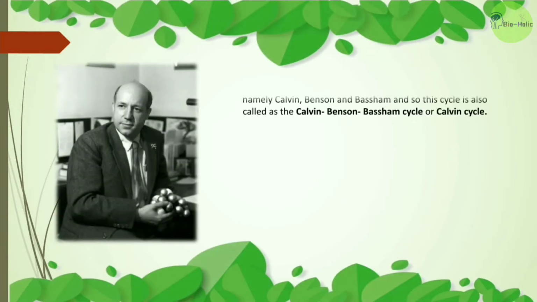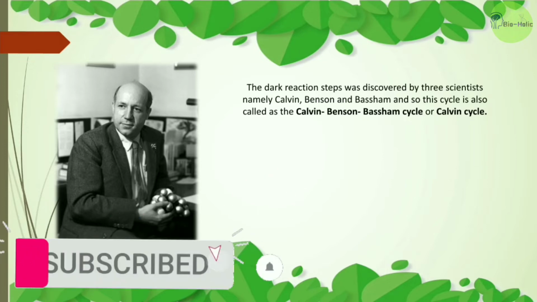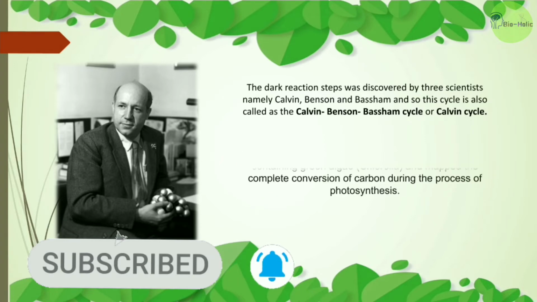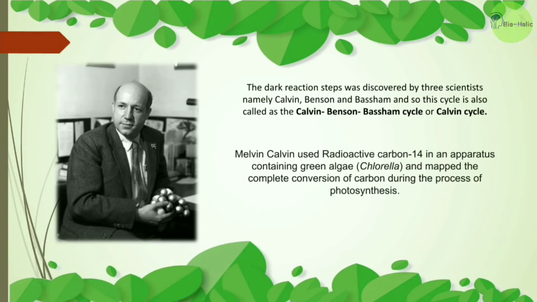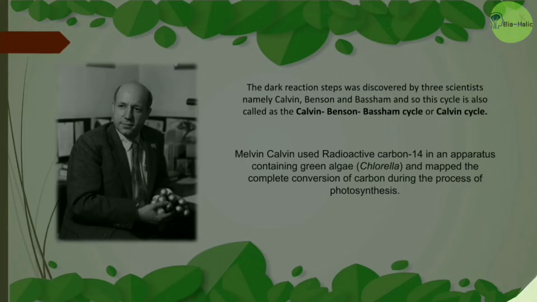Do you know him? The dark reaction steps were discovered by three scientists named Calvin, Benson and Bassham, and so this cycle is also called the Calvin-Benson-Bassham cycle, or also the Calvin cycle. On the left, you can see the picture of Melvin Calvin, who used radioactive carbon-14 in an apparatus containing green algae or chlorella and mapped the complete conversion of carbon during the process of photosynthesis. Because of this reason, this cycle is also called the Calvin cycle.